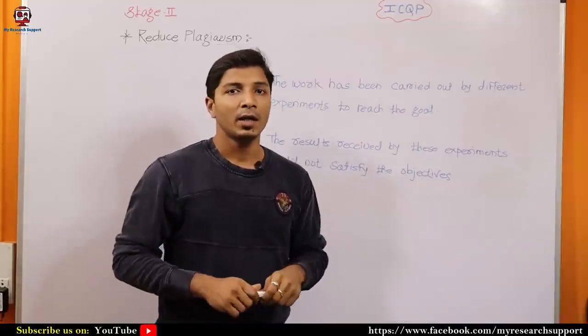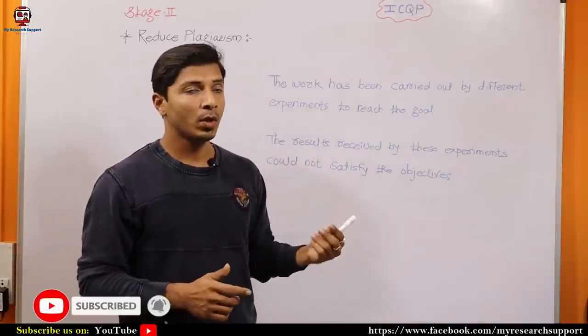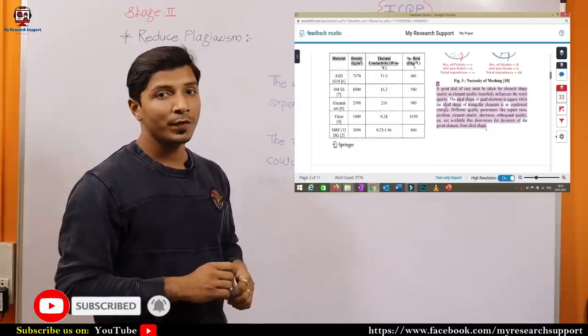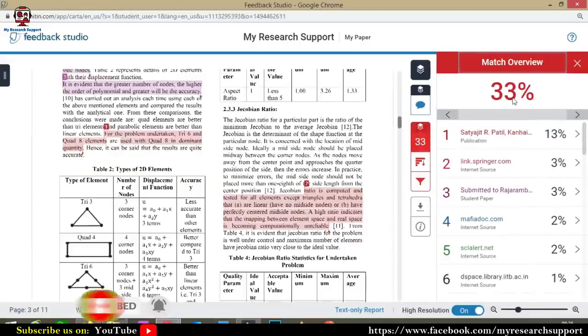But prior to that, you should get familiar with this similarity index report or plagiarism report. So this one is the report that we have received in Turnitin software. Here you will be able to see some highlighted text. I mean, this text has been copied from already published work. On the right side, as you can see here, this is the similarity index, 33%. This document has a 33% similarity index or plagiarism.